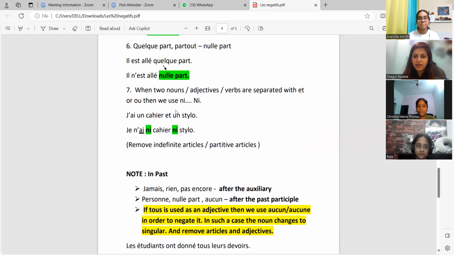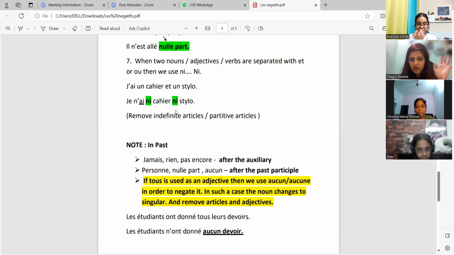Can you see the sixth part? In the sixth part, we had the word nulle part. So nulle part we have written after the past participle. Can you see? Nulle part and personne will be after the past participle. Rest all of them will be before. Clear? This concept is clear? Okay, only these 2 words are there. Except personne and nulle part will always be after the second verb, after the past participle.